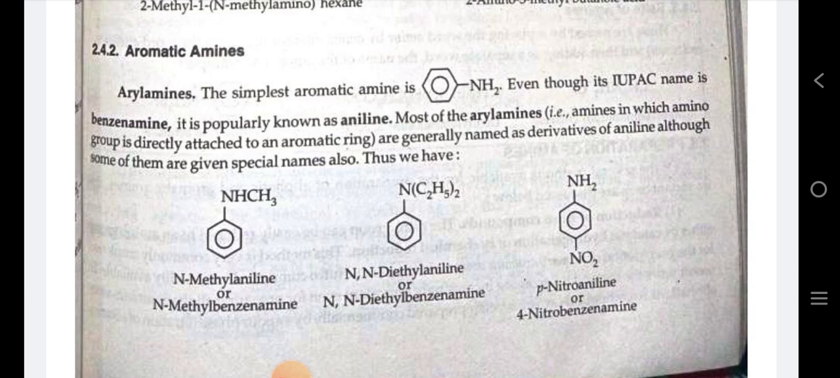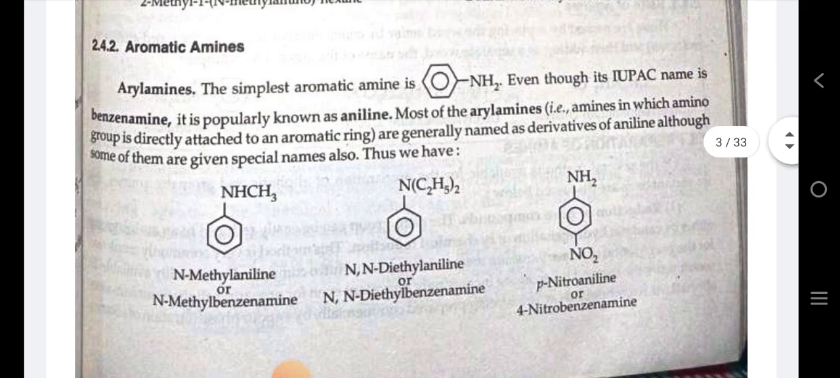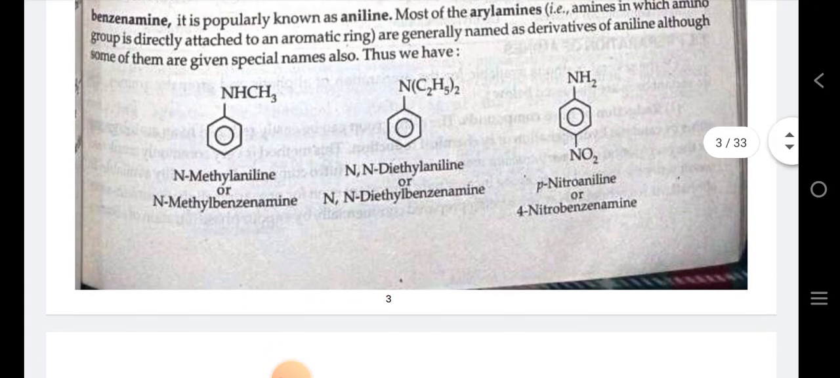Most of the aryl amines, that is amines in which amino group is directly attached to an aromatic ring, are generally named as derivatives of aniline, though some of them are given special names. For example, first is N-methylaniline or N-methylbenzenamine. Next is N,N-diethylbenzenamine. We simply call it N,N-diethylaniline. After that, for 4-nitrobenzenamine, we simply call it para-nitroaniline.